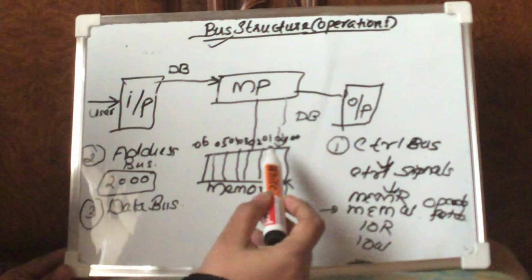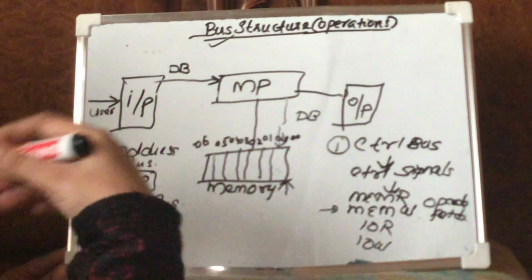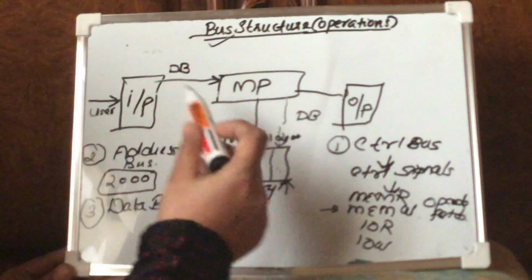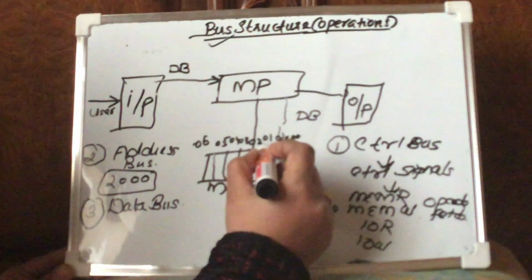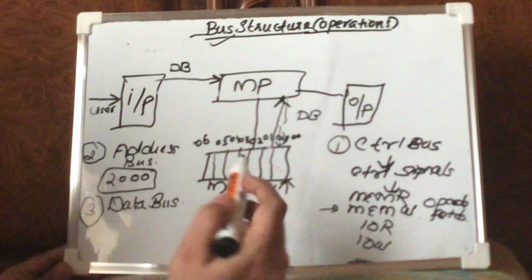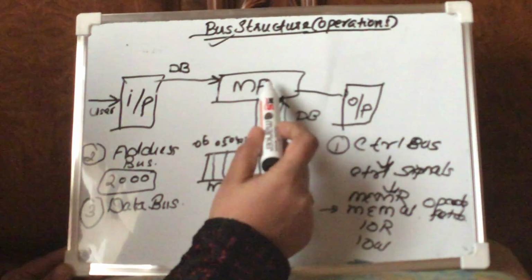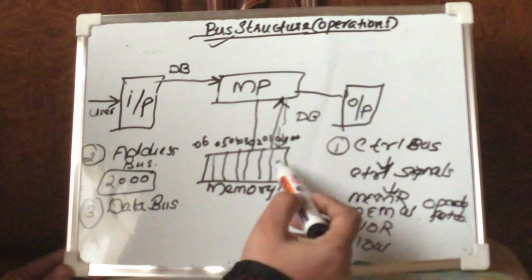The program which is already written in the memory now has to be read back, or retrieved. Only then can the processor execute. So the program now has to be fetched back to the processor. So now we are going to read something from the memory.